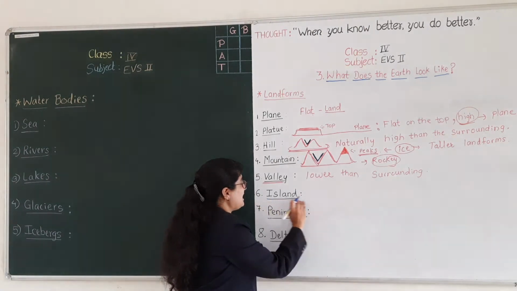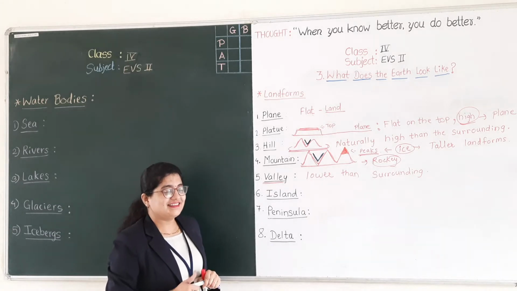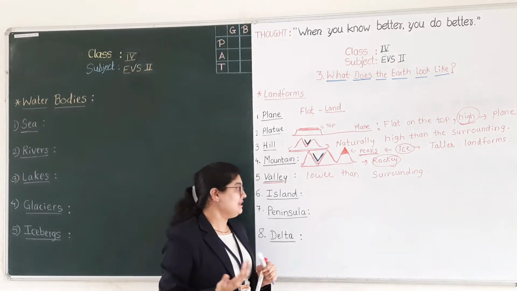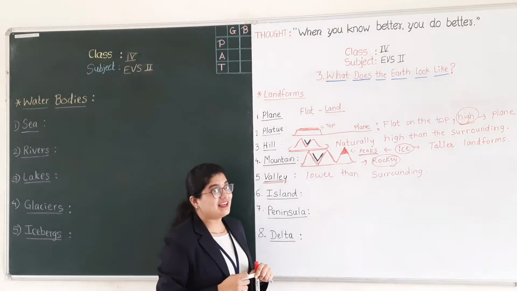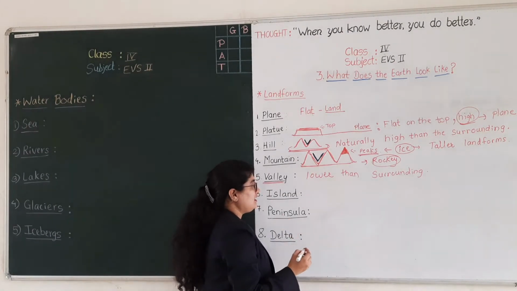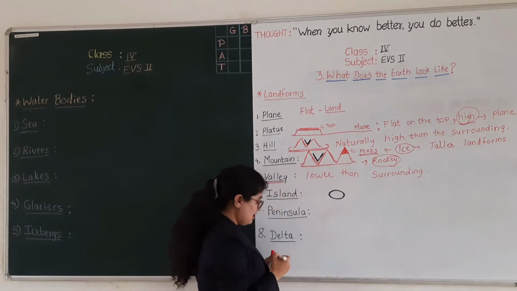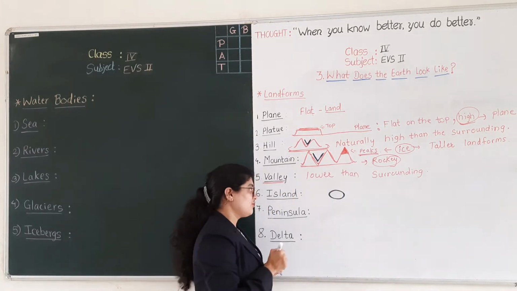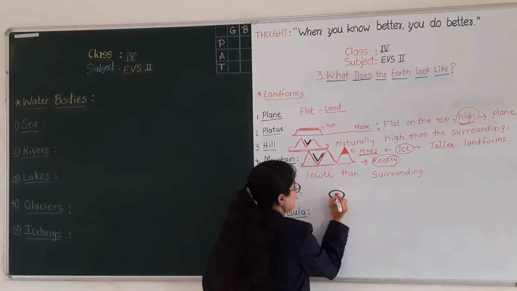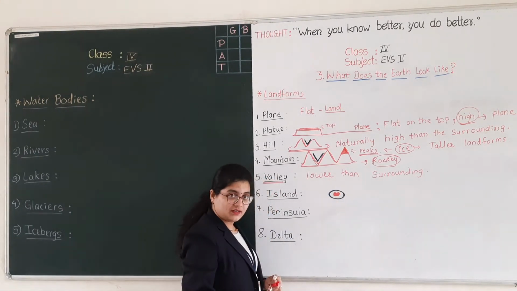Now, the next one is island. Have you heard this word before? Islands? Yes, very good. You know the island. Can anyone tell me what is island? Yes, very good. Island is nothing but the land or piece of land which is surrounded by the water from all sides. Okay, suppose this red one is the piece of land. Okay, here this is piece of land which is surrounded by this water.